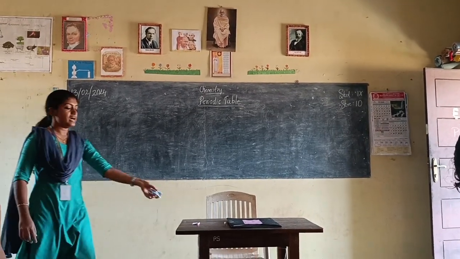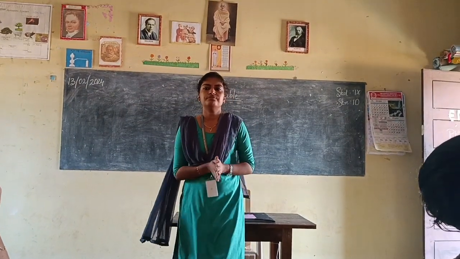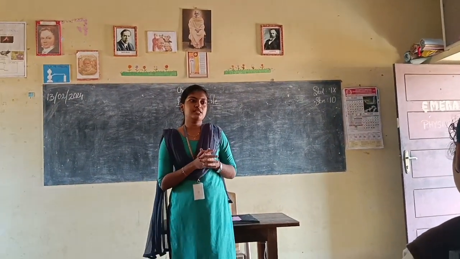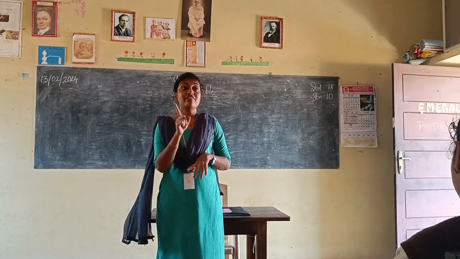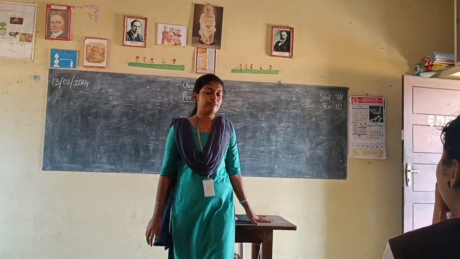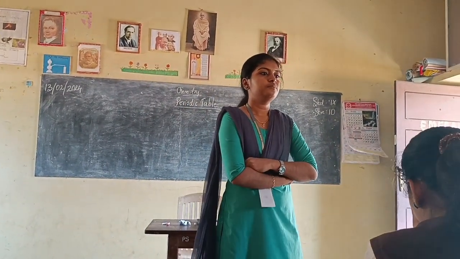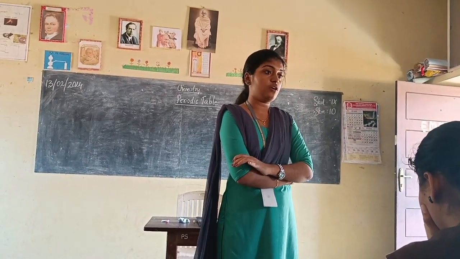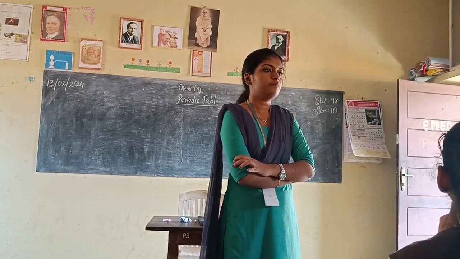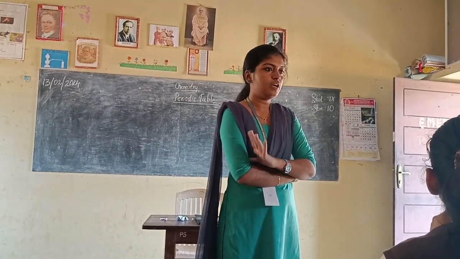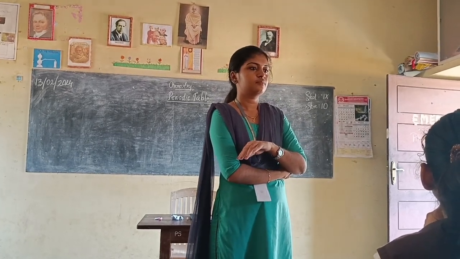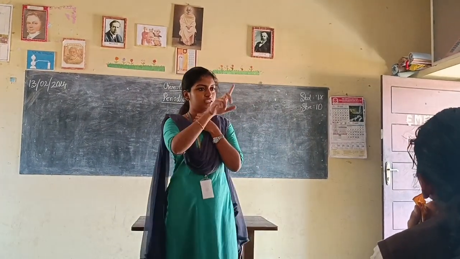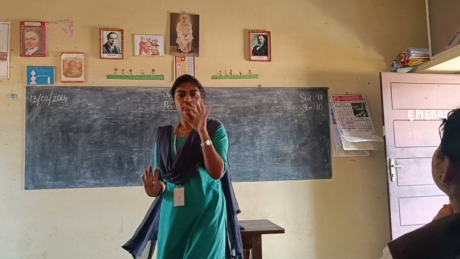Okay, now I will be asking some questions that we have discussed today. Listen. What are representative elements? S and P block elements. Which groups constitute the S block elements? Group 1 and 2. And P block is 13 to 18. Okay, very good.